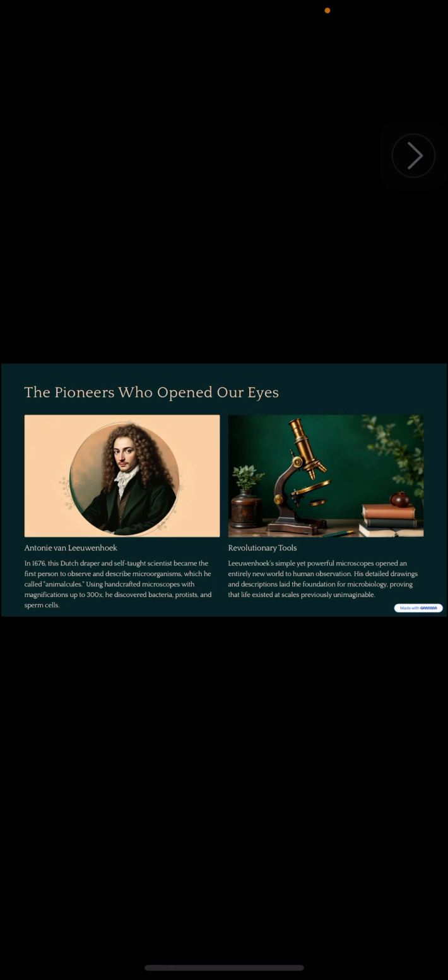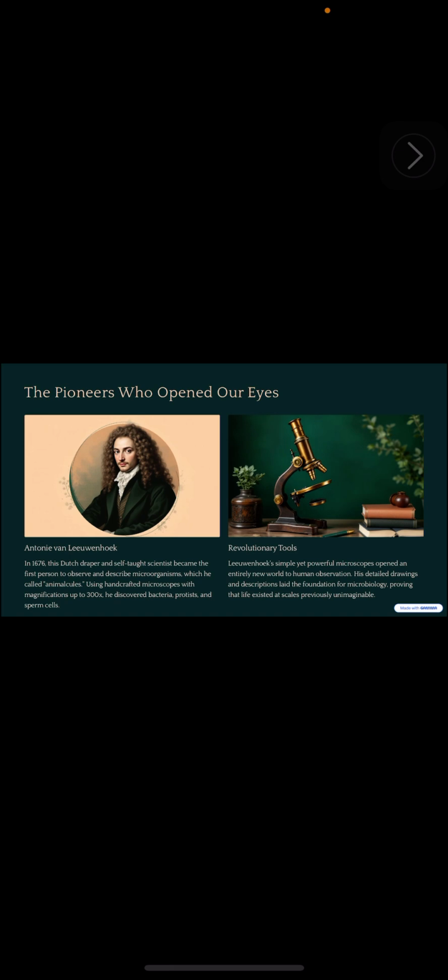Now let's go on to the revolutionary tools. Leeuwenhoek's simple yet powerful microscope opened an entirely new world to human observation. So, as I said, people before this did not even know that things like microorganisms existed. It was this person, Antony van Leeuwenhoek, who made people aware of this. His microscope was simple but powerful, and his detailed drawings and descriptions laid the foundation for microbiology.